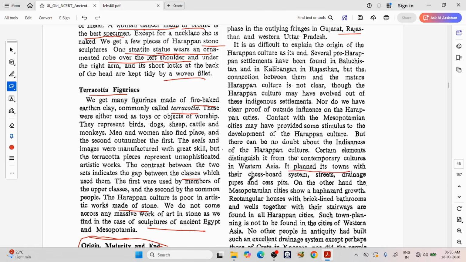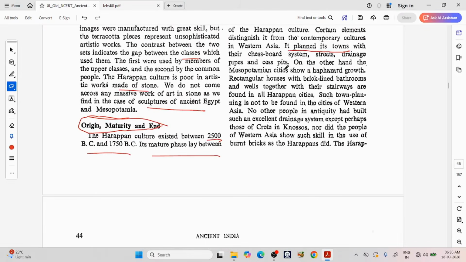It planned its towns with their chessboard system, streets, drainage pipes, cesspits. On the other hand, the Mesopotamian cities show a haphazard growth. Rectangular houses with brick-lined bathrooms and wells together with their stairways are found in all Harappan cities. Such town planning is not to be found in cities of Western Asia. No other people in antiquity had built such an excellent drainage system except perhaps the Cretan Knossos. Okay, this is in the Greece region, modern Greek region. Nor did the people of Western Asia show such skill in the use of burnt bricks as the Harappans did.